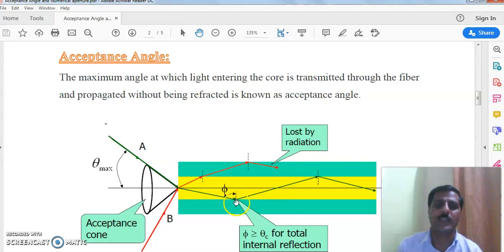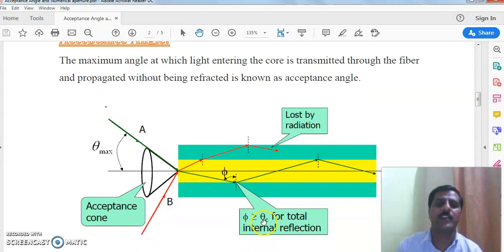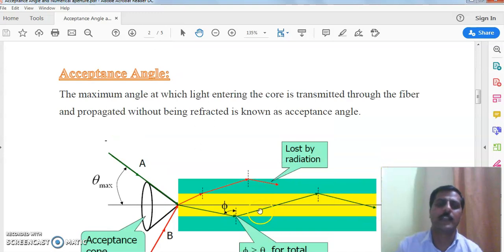But the condition for total internal reflection at that interface is phi greater than or equal to theta c. When this ray of light suffers total internal reflection, it goes toward the other end.